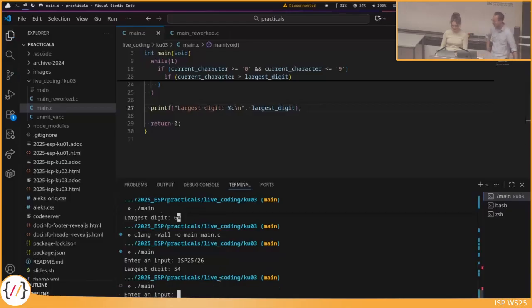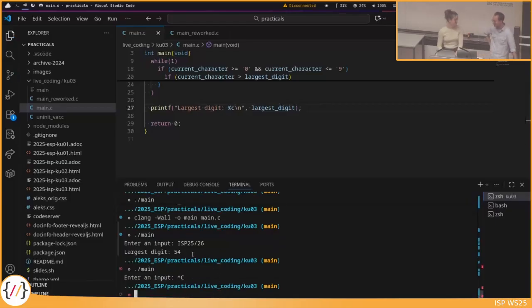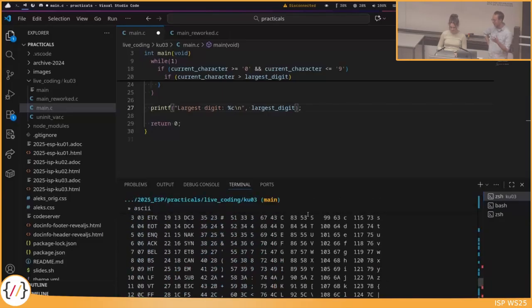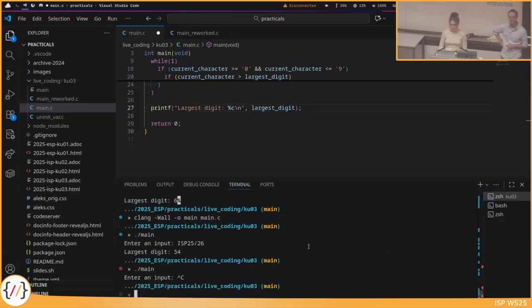But maybe this is even interesting, yeah? What happens if we put the D there in the printf? So if in the printf there is the D, then we don't print the character, but we print the integer value that is behind the character. As you showed before in the ASCII table, each of these characters also has an integer value, and for the 6 it would be 54.